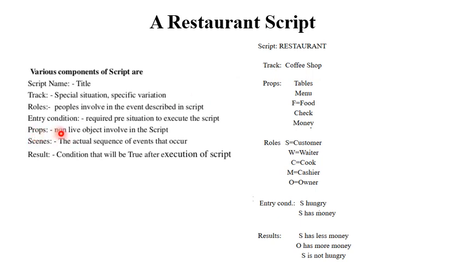Props means non-live objects involved in the script. In a restaurant, the non-living objects are tables, menu, food, check, and money or cash. Roles: what are the roles in our script? Customer, waiter, cook, cashier, owner. These are the notations for representing in our scene.